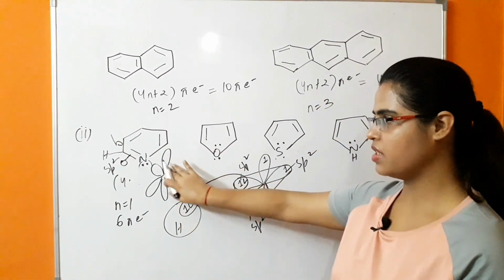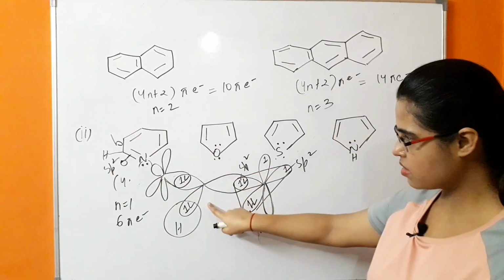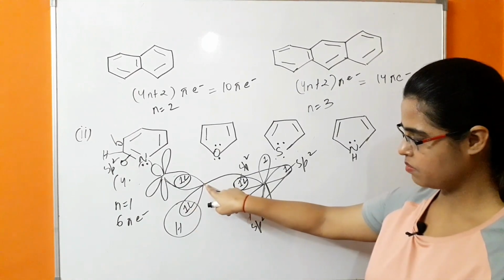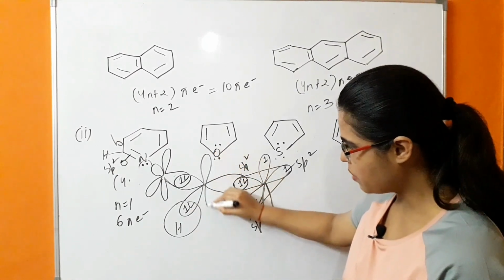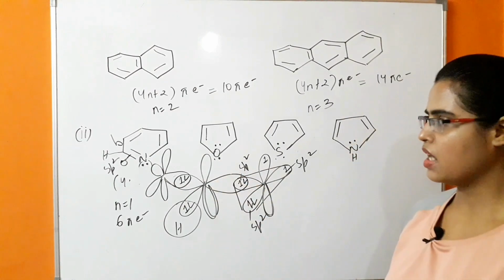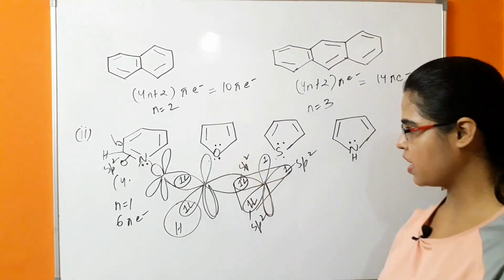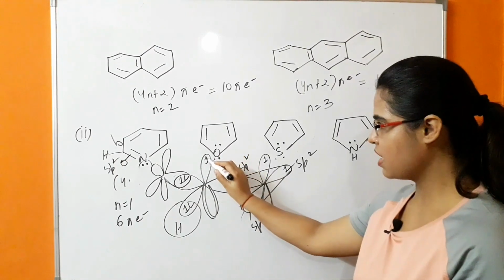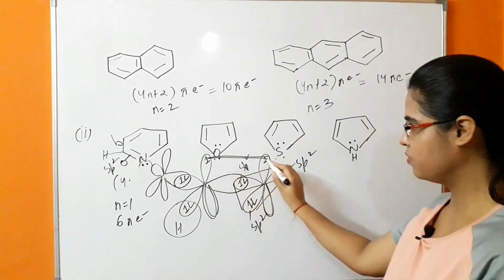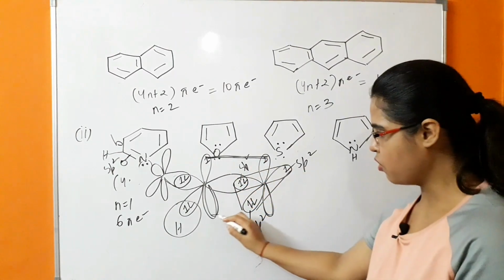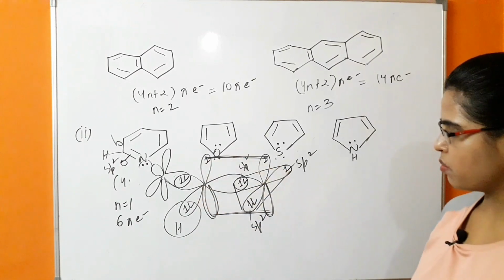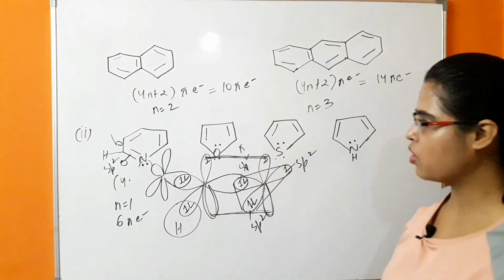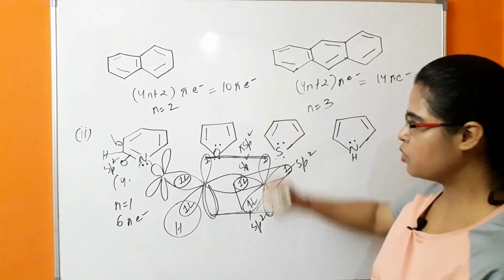There is also a perpendicular p orbital present in that carbon. So these are the 3 hybridized orbitals of this carbon and one perpendicular p orbital which is the unhybridized p orbital. In this unhybridized p orbital there is 1 electron. So pairing is taking place from both sides, both lobes of these p orbitals are overlapping. Weak overlapping is taking place. Because of that, there is a pi bond formation, and this is a pi bond.